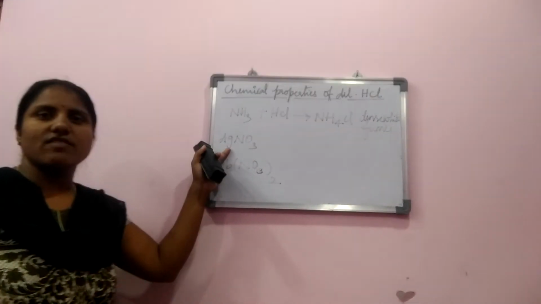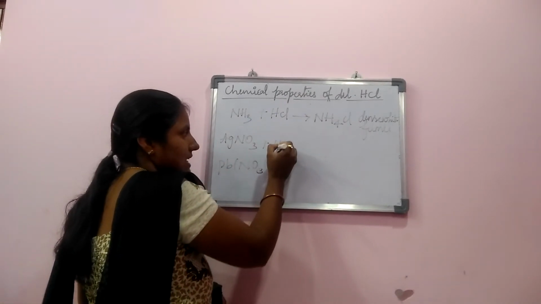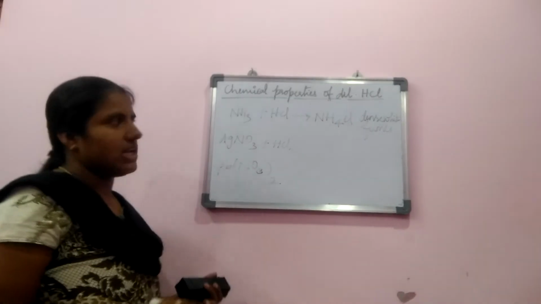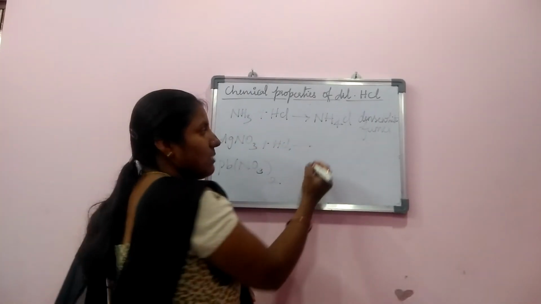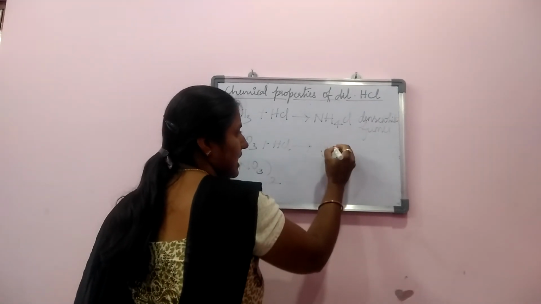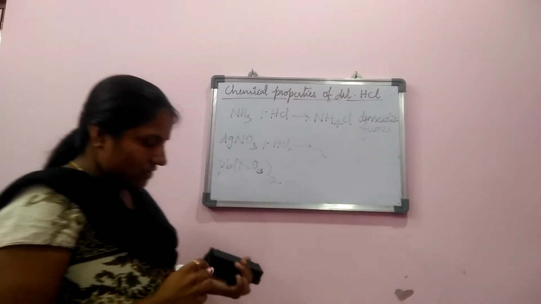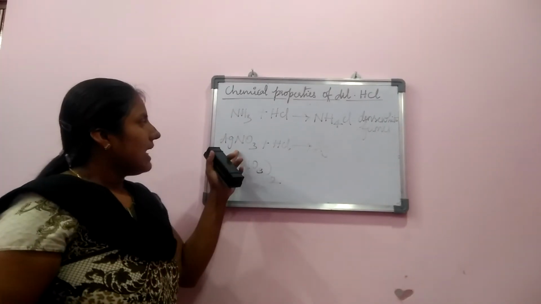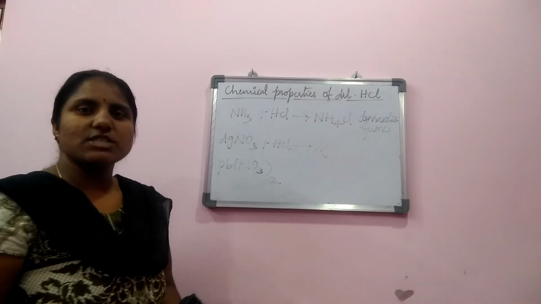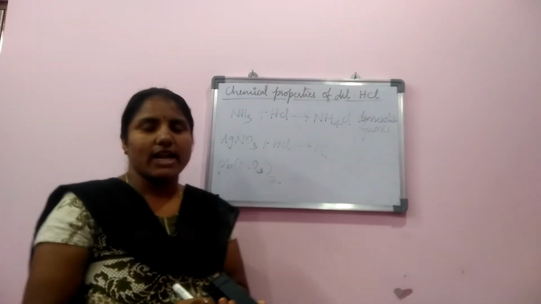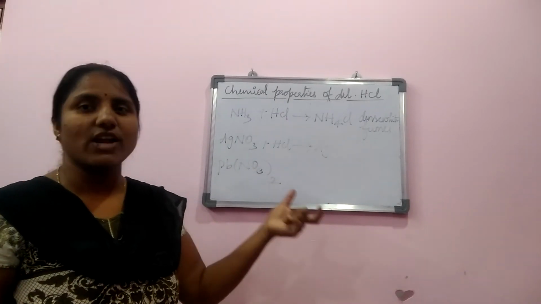Next, reaction with silver nitrate. Silver nitrate is a colorless solution. When HCl is added to it, it produces a white precipitate of AgCl. When silver nitrate reacts with hydrochloric acid, it produces a white precipitate of silver chloride. This silver chloride is soluble in excess of ammonium hydroxide.